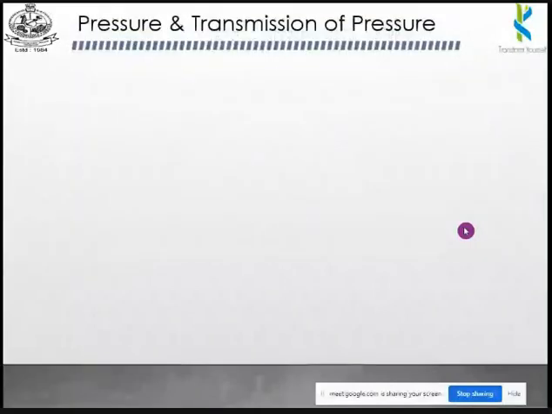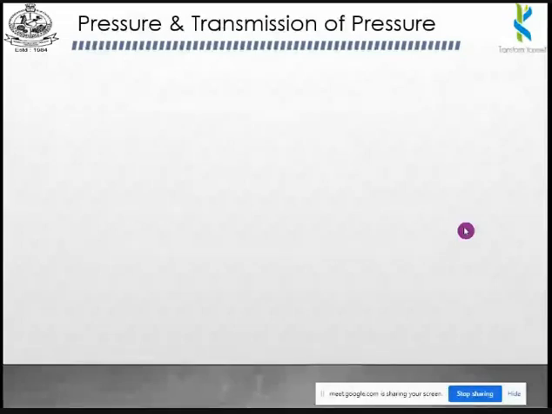Okay, so in today's class, we are going to discuss pressure and transmission of pressure. What is meant by pressure and how it was derived, and we are going to discuss the transmission of pressure. How the pressure is transmitted.